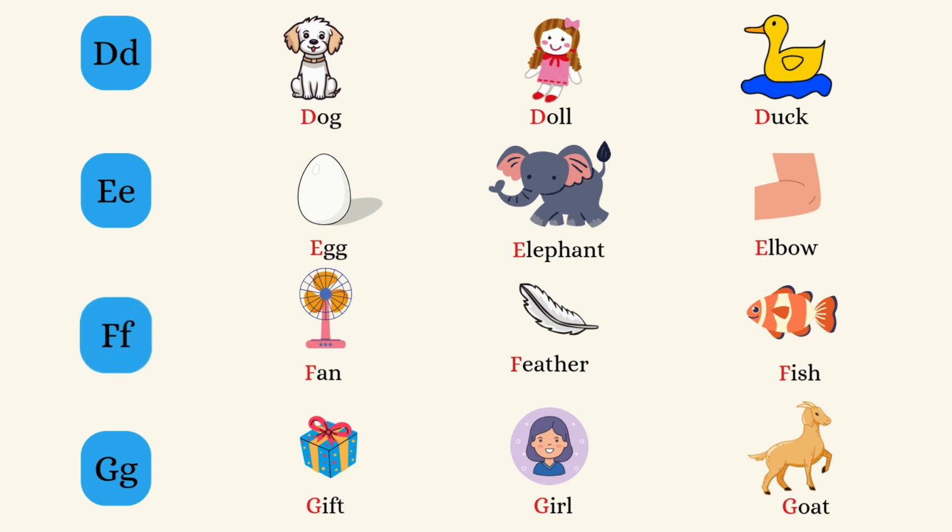Fan, feather, fish. The sound of G is G. Gift, girl, goat.